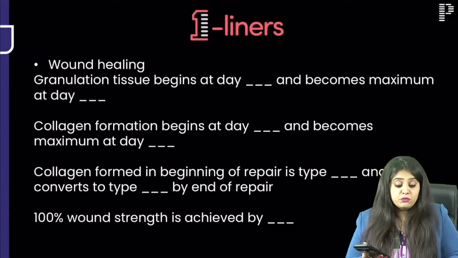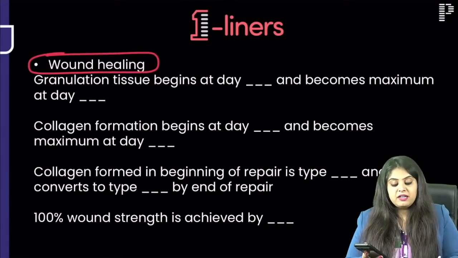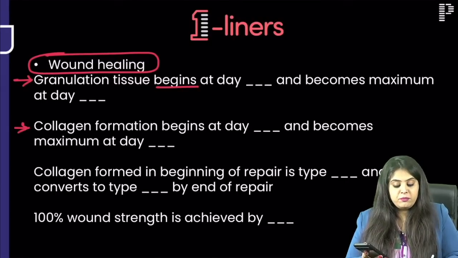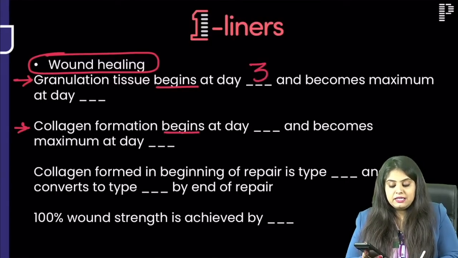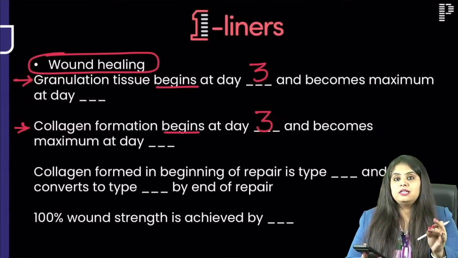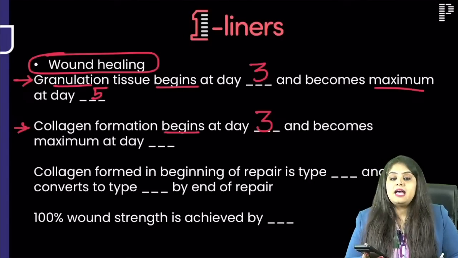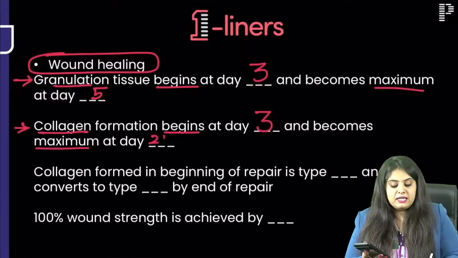Fill in the blanks for wound healing, because they will tell you from surgery also and in path also. Number one, when does granulation tissue begin? And next, when does collagen formation begin? So everything begins on the same day, that is day 3. Granulation tissue, day 3. Collagen formation, day 3. But granulation tissue becomes maximum at day 5 and collagen becomes maximum at day 21.